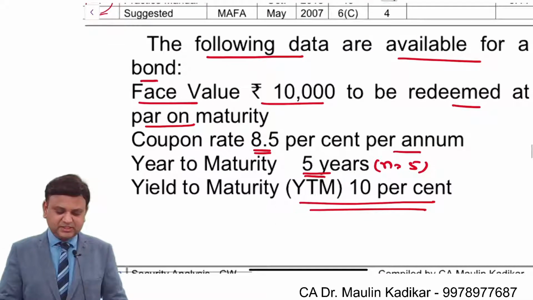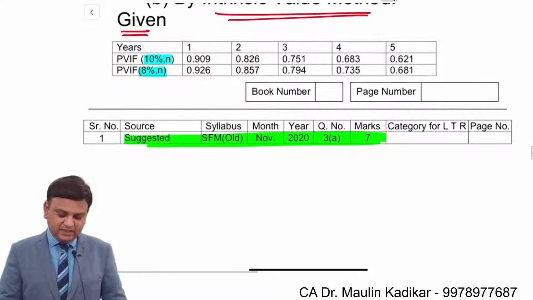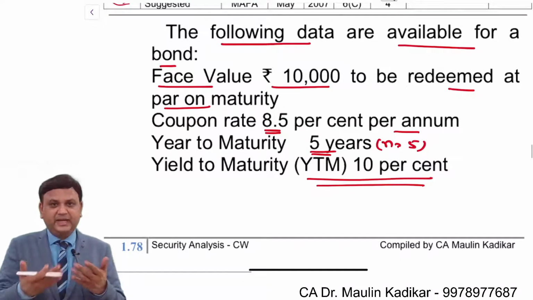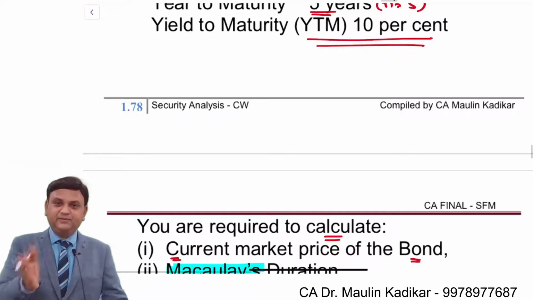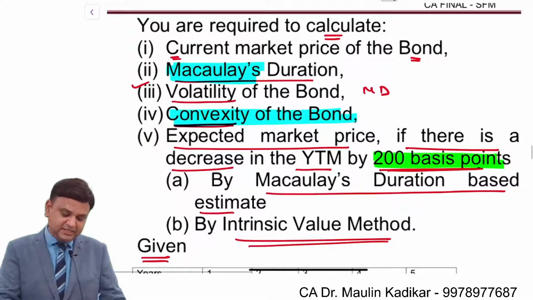Dear students, this is the question which has been asked in examination in November 2020 and it was asked for 7 marks. I would like to tell you from my end that the questions that I did previously, before November 2010, in that this was a concept that I had not done in the classroom.